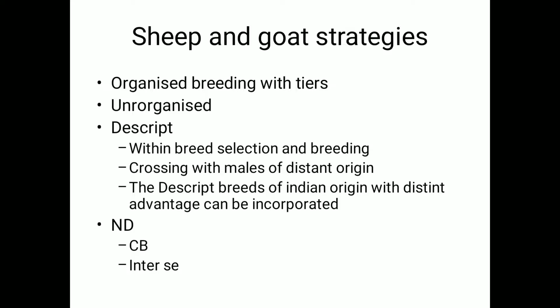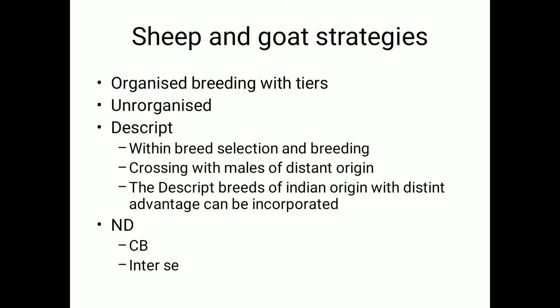In order to avoid the inbreeding effect on the next generation of individuals, we should see that males are picked up from distant origin frequently. If a farmer is from one taluka, he can meet a farmer from another taluka or another state. He can go for Deccani, for example. If he is in Chitradurga, he can ask the people in Tumkur or other regions, where there has been no crossing among them. He can pick up the male from that taluka or that district, from the same breed, Deccani. So that is the meaning of the second point, crossing with males of distant origin.